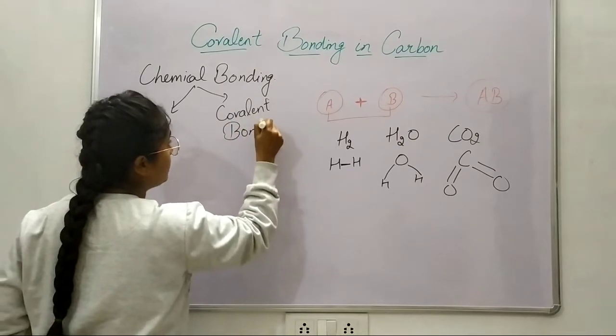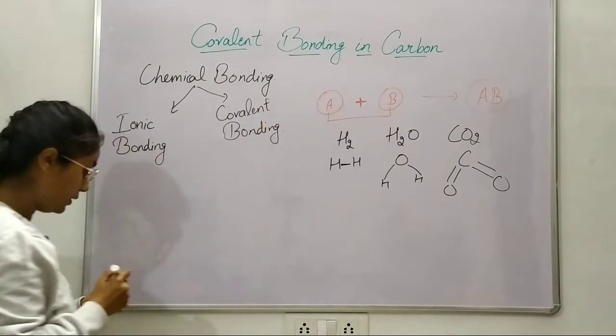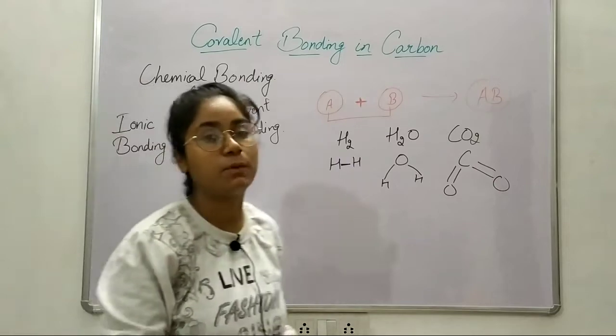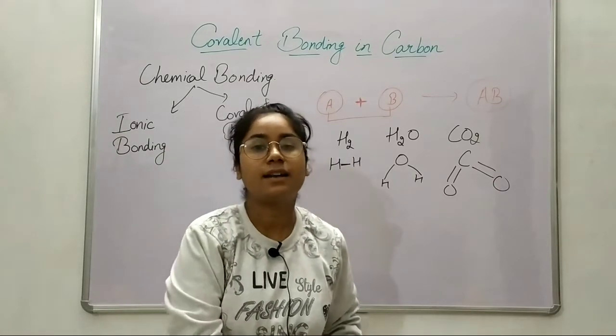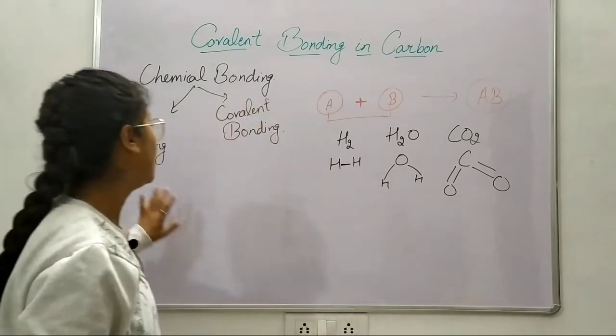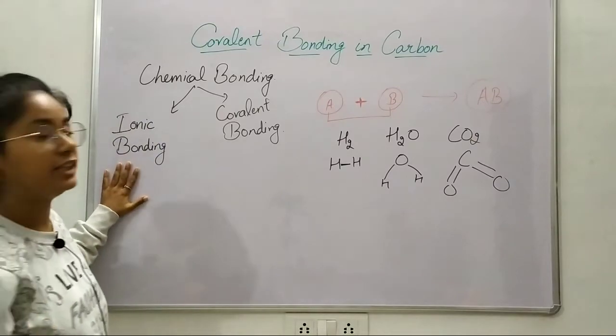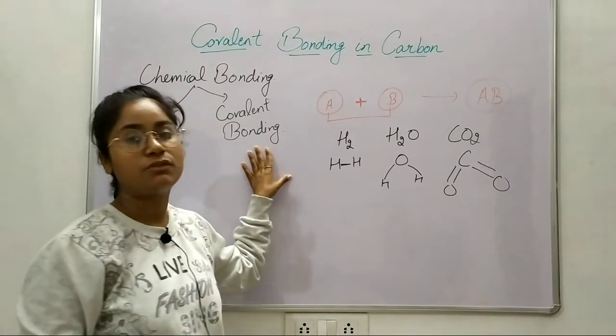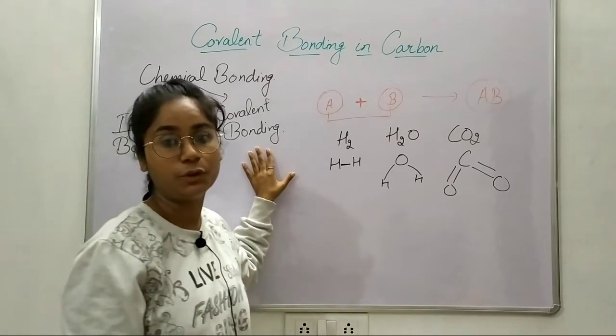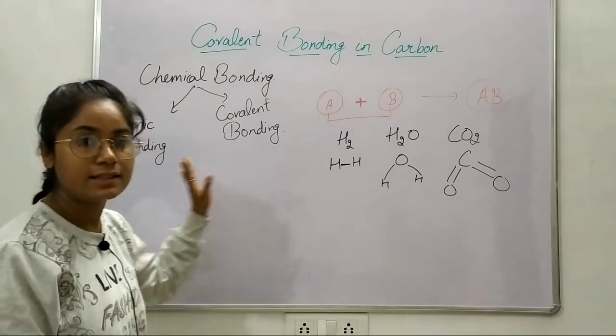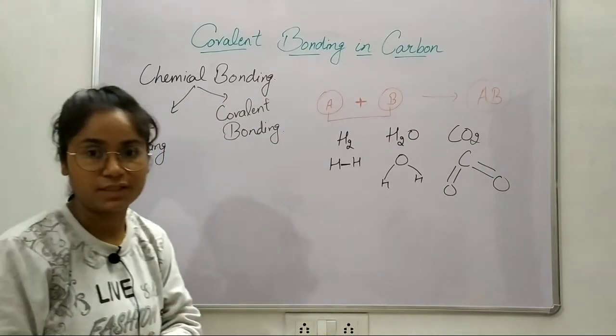But before discussing covalent bonding, I will explain ionic bonding. The reason is that if you are not clear with the concept of ionic bonding, then the concept of covalent bonding would be difficult for you. So let us take an example of ionic bonding first.